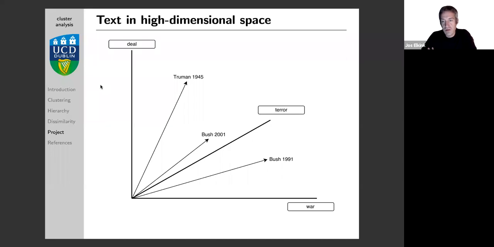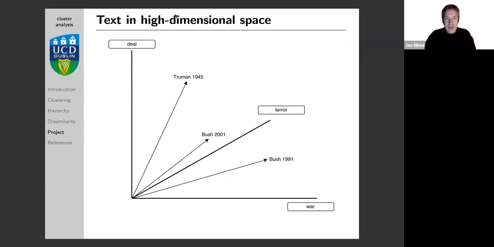So for example, out of the 4,000 or so terms that are there, we are talking about a very high dimensional space that I cannot visualize. I can show you a line, I can show you a scatter plot with 2 axes, I can show you a little bit what a three-dimensional space looks like, but beyond that it becomes difficult. A 4,000 dimensional space I cannot show you in a visualization. That's up to your imagination. But let's just take 3 of those words. Let's say we have a word war, we have a word deal, and we have a word terror.